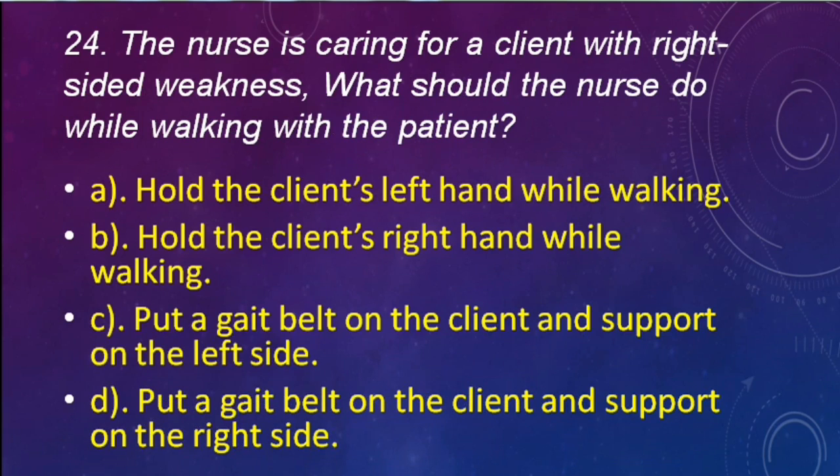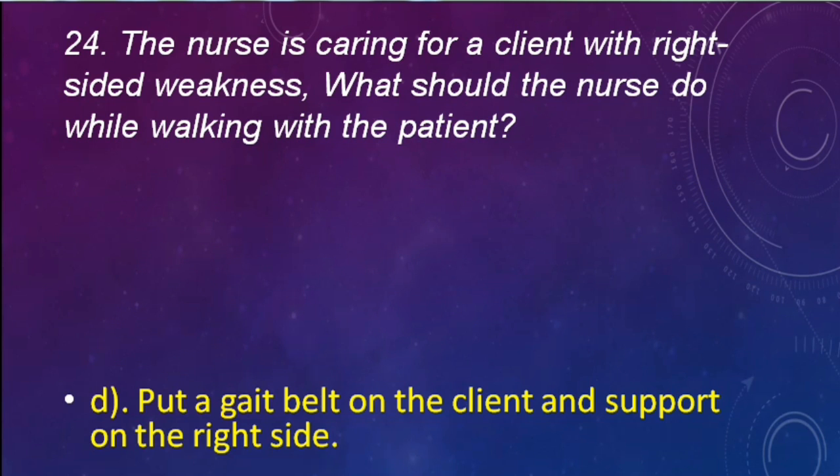The nurse is caring for a client with a right-sided weakness. What should the nurse do while working with the patient? Hold the client's left hand while working. Hold the client's right hand while working. Put a guide belt on the client and support on the left side. Put a guide belt on the client and support on the right side. Correct answer is put a guide belt on the client and support on the right side because patient has right side weakness. Next question.